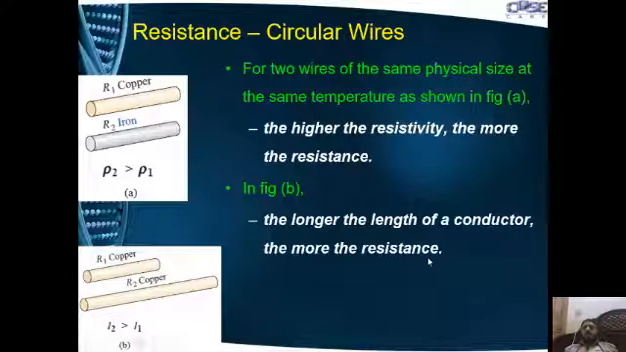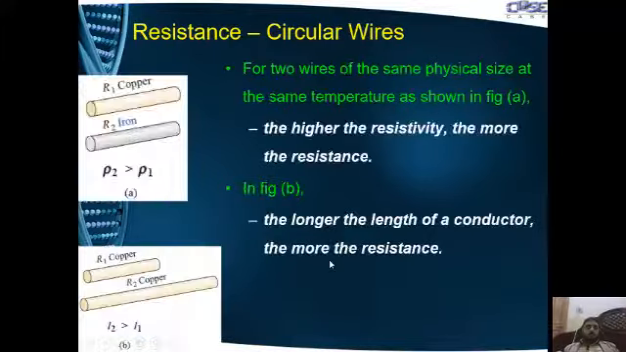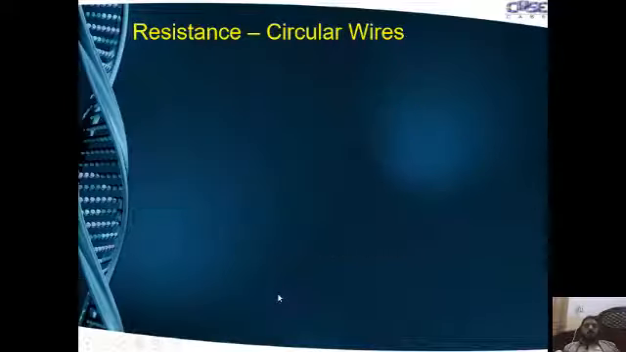The longer the length of the conductor, the more the resistance. As you can see in the formula, the resistance is directly proportional to the length. So in this case, the length of the second conductor is higher than the first, so the resistance would be higher for the second conductor.